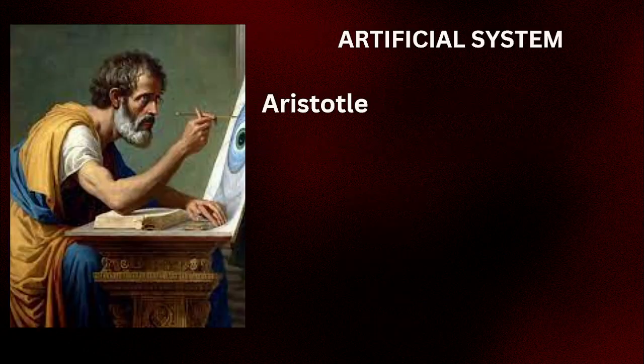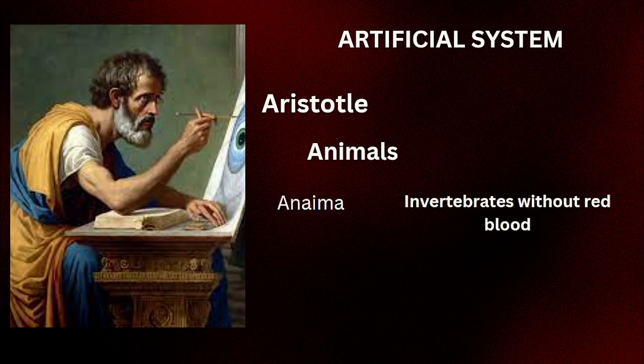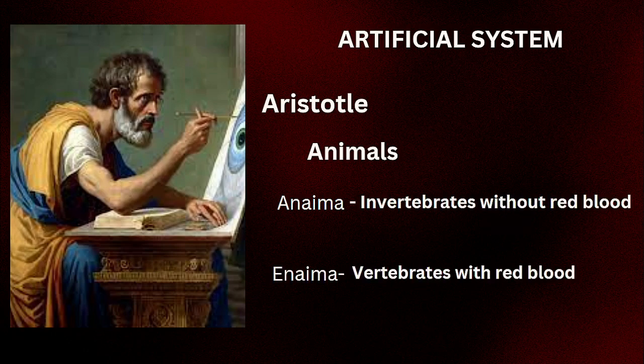Later, Aristotle classified animals into 2 groups based on the presence or absence of red blood: Anaima, invertebrates without red blood, and Enaima, vertebrates with red blood. This also falls under the artificial system.